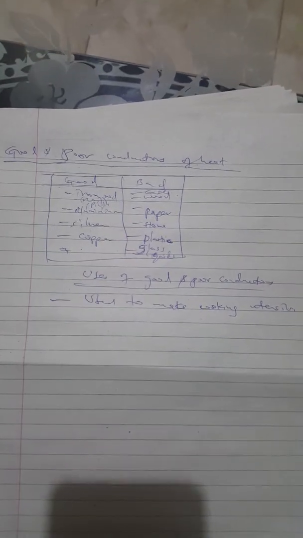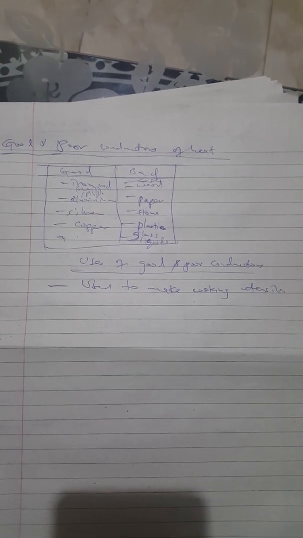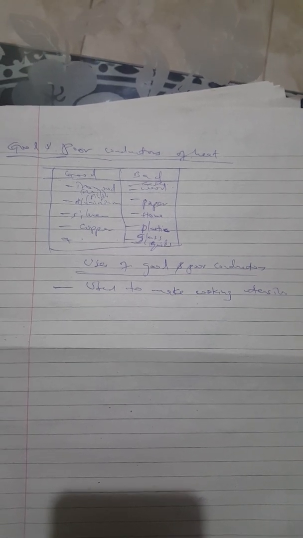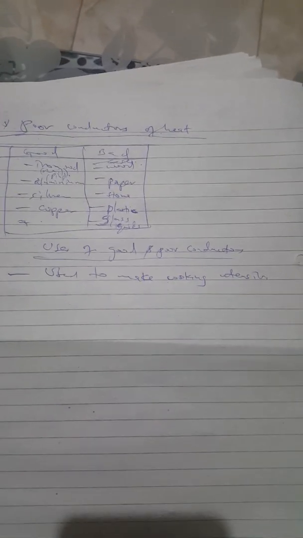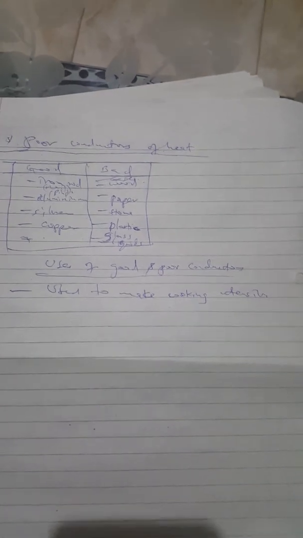All saucepans are made of good conductors. Frying pans, kettles, sufurias, and so on. This is because they allow heat to pass through them from the source of heat to the food being cooked. They are made of good conductors of heat because heat can move through them. They can transfer heat from the main source of heat to whatever is being cooked in the pan, for example.